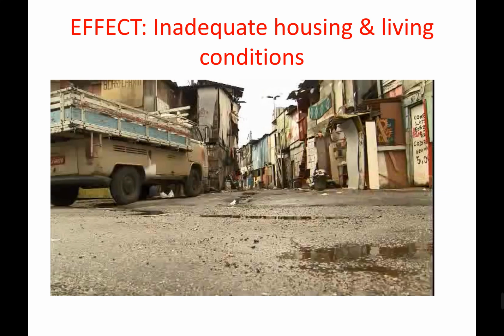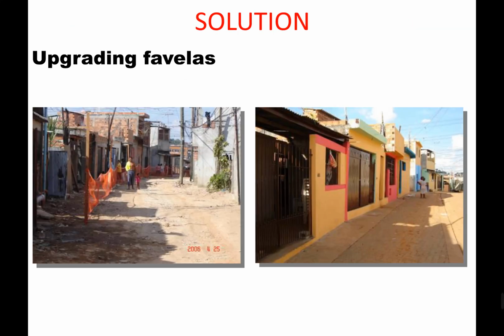Okay, you get the idea. Right, what can be done to fix this? So one thing that has happened in Sao Paulo is that they have tried to upgrade the favelas, and this has been the government's approach to tackling the problem of overpopulation. So they basically set up self-help schemes in which they meet with the residents, and they give the residents the materials and the money that they need to make the improvements, and they encourage the residents to take control.